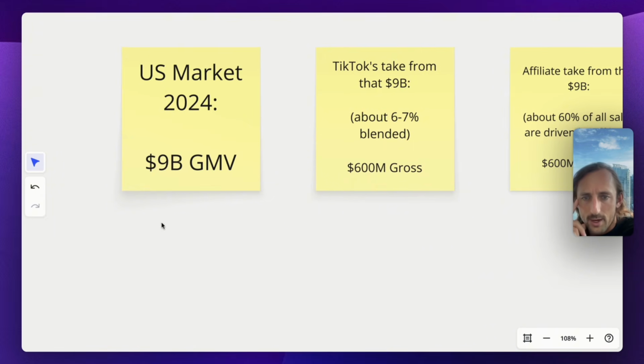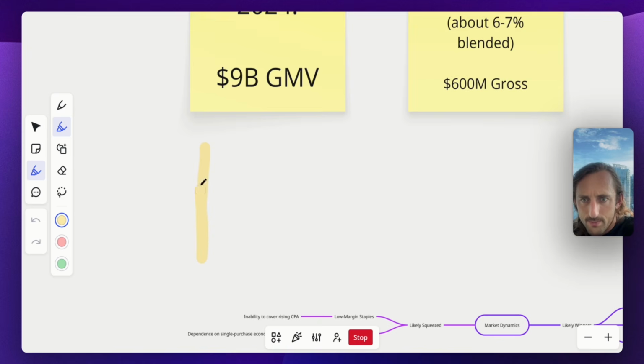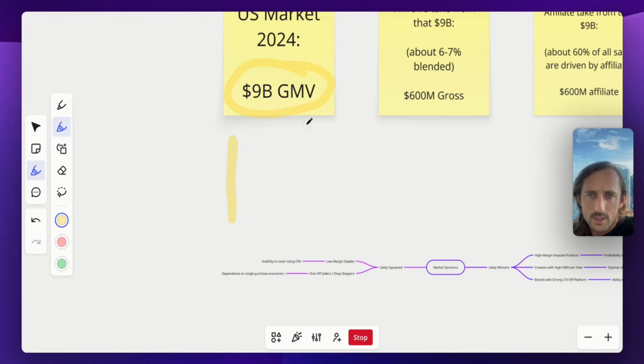Now, let me see if I can write on here. All right. So what TikTok is trying to do is, first off, they want to grow this number, right? So 9 billion last year. Of course, their goal is to make it a bigger pie, right? So let's say the pie was 9 billion last year. They want to grow that pie to whatever it is, 15 billion, something like that. Now, their take home of that pie was only about 600 million, right? So they're bringing home that much. Here's how big the pie is. Here's how much they're taking home. Affiliates were taking home about the same amount.